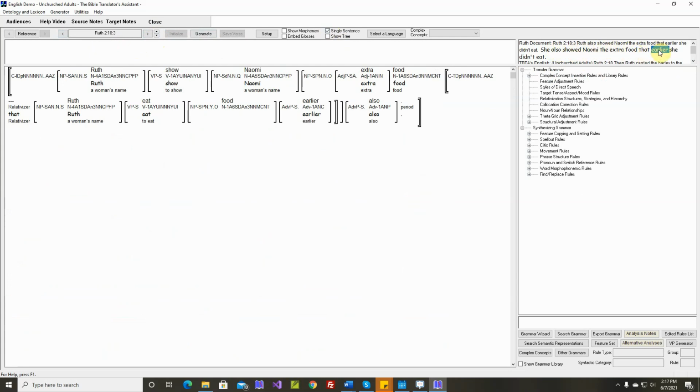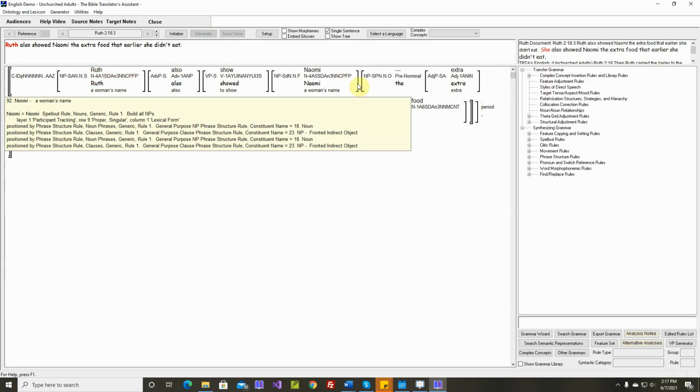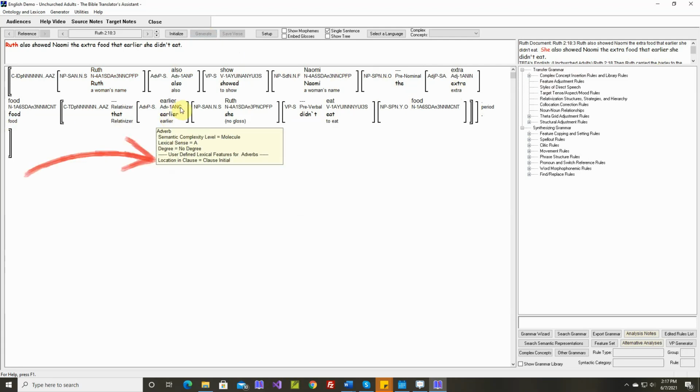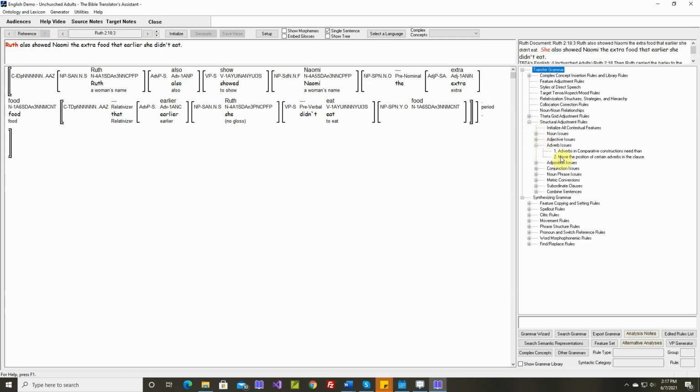I think it'd be better to put that earlier at the end in a relative clause. Let's move this clause initial adverb to the end of the sentence. If we generate this now, okay, Ruth also showed Naomi the extra food that earlier. Earlier is tagged as clause initial. Let's write a rule that will move a clause initial adverb to clause final position inside a relative clause. So that will be an adverb issue. Okay, move the position of certain adverbs.